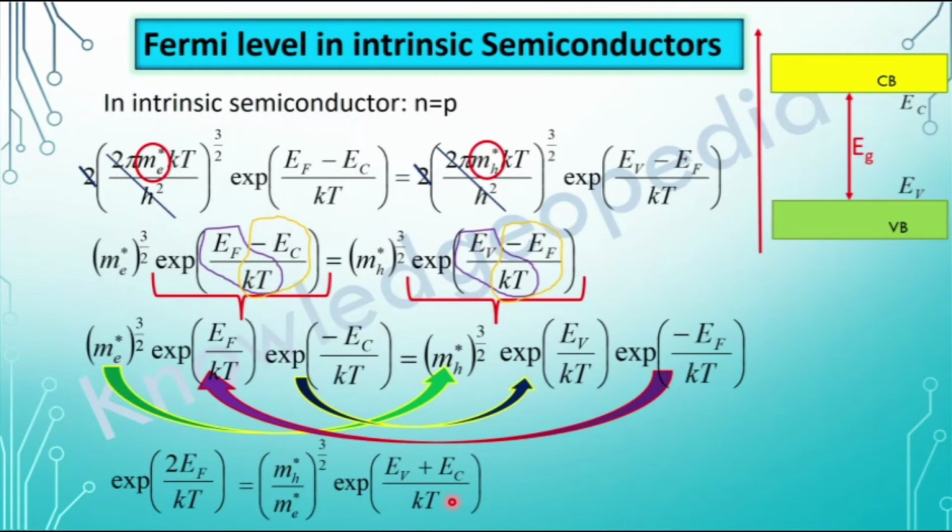After the reshuffling, the expression we obtained is exponential 2EF by KT equals (m_h*/m_e*)^(3/2) exponential (EV plus EC) by KT. All the notations I have already told you. So this is the expression we obtained from the upper one after the reshuffling of the terms.